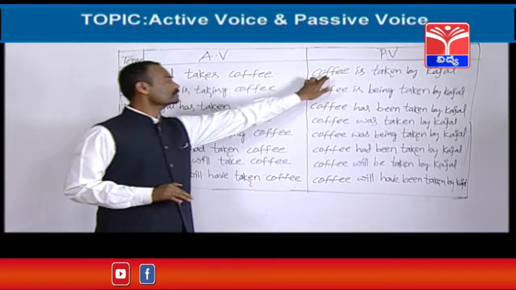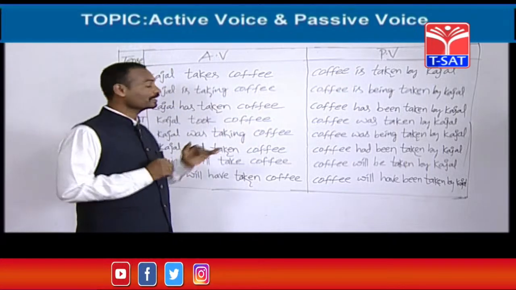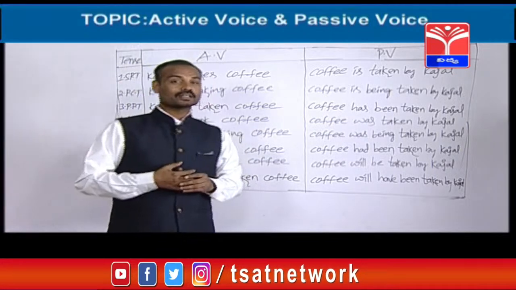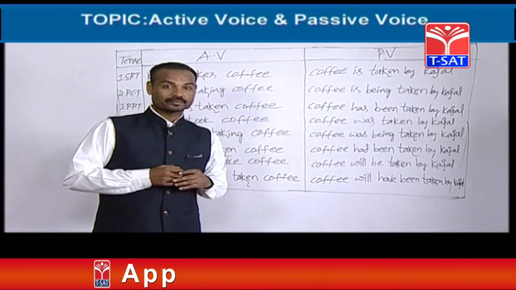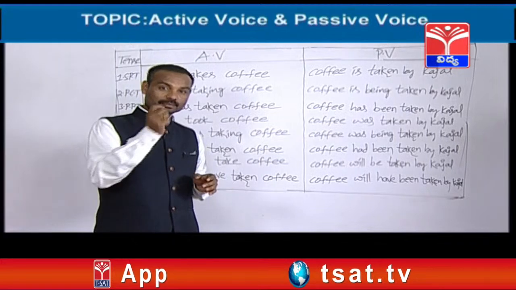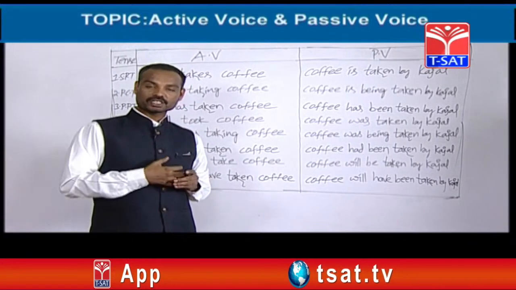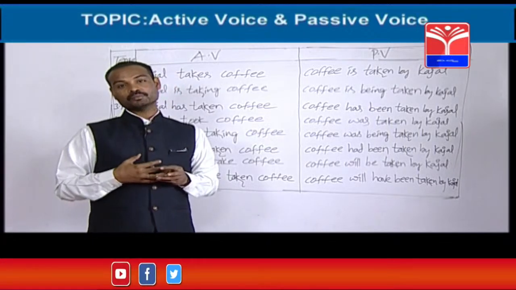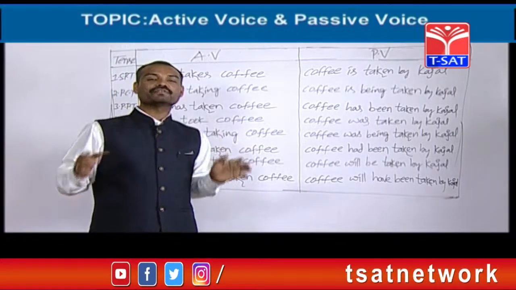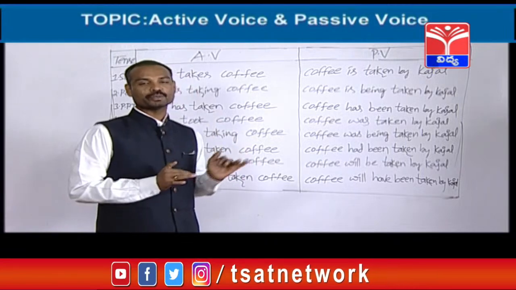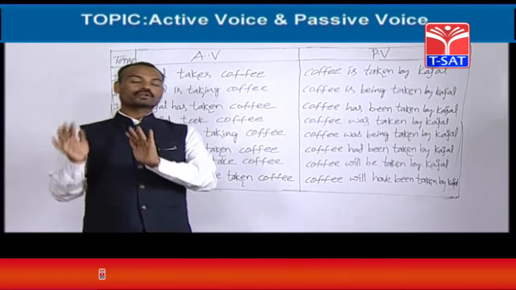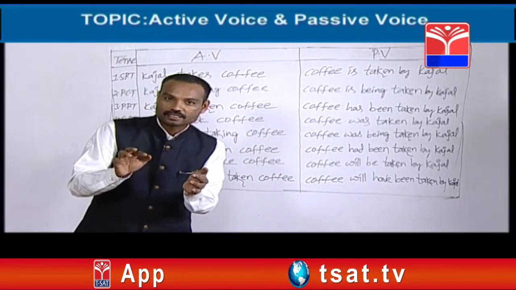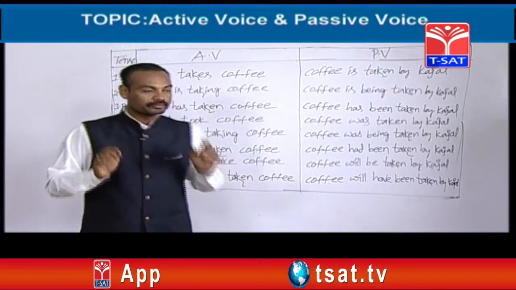Now we are going to change this active into passive voice. Friends, one more thing. Whenever you are going to change an active voice into passive voice, first you should try to catch which tense it is. Whether it is simple present tense or present continuous or present perfect tense or what tense it is. If you can find out the tense name, it becomes very easy for you. You can easily change that active voice into passive voice. So friends, please remember, before going to change an active voice into passive voice, first you try to find out which tense it is, from which tense it has been given.